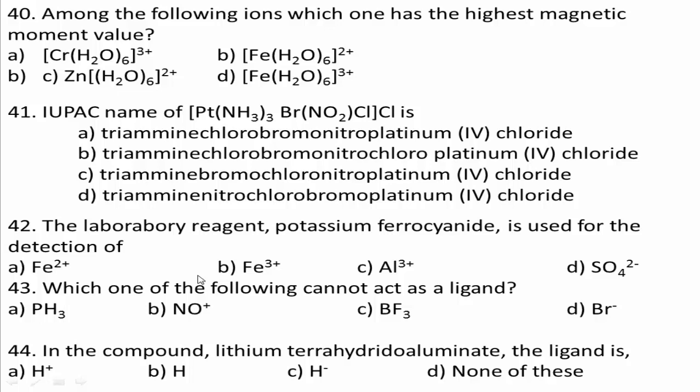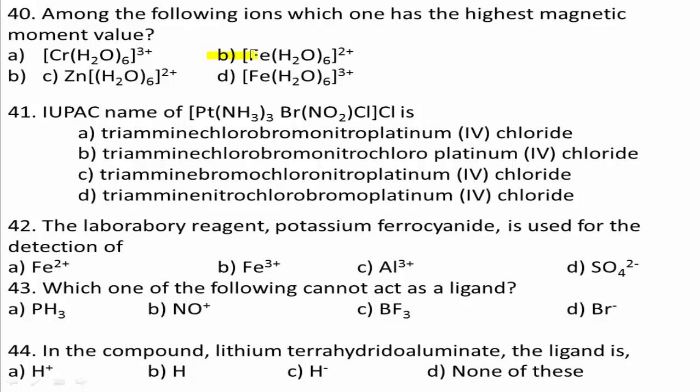The number of unpaired electrons in [Zn(H2O)6]2+ is 0. [Fe(H2O)6]2+ has the highest magnetic moment value. Therefore, B is the right answer, because this one has the highest magnetic moment value.